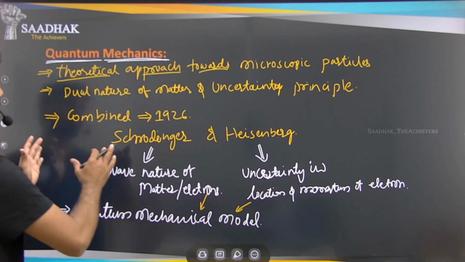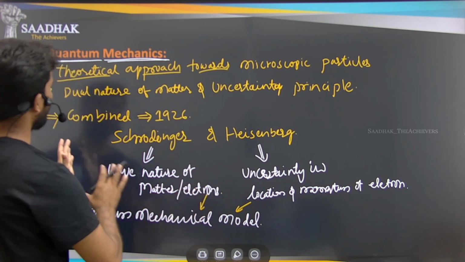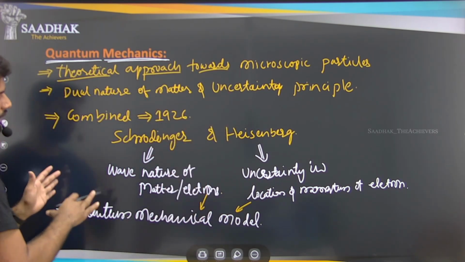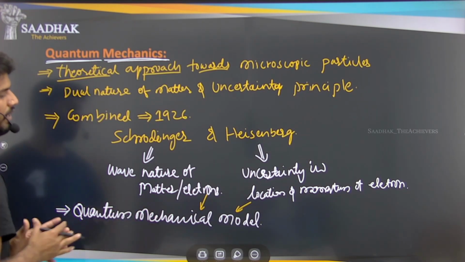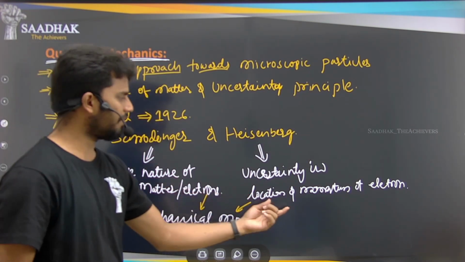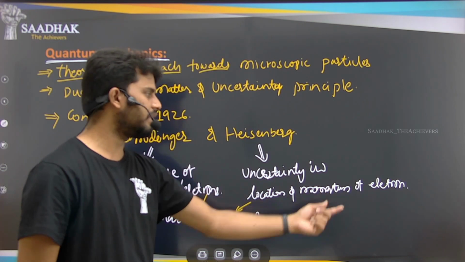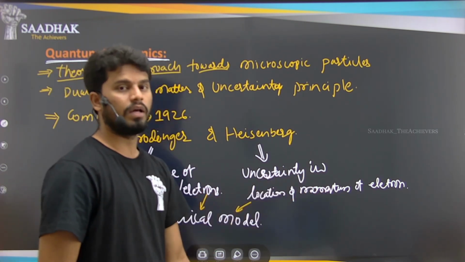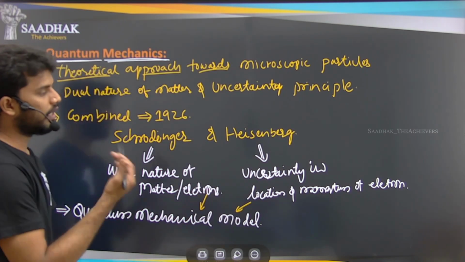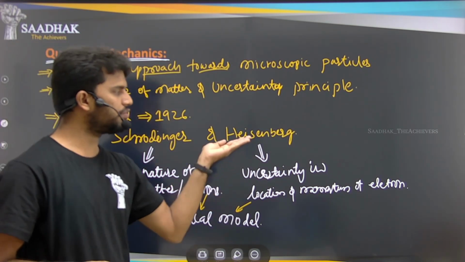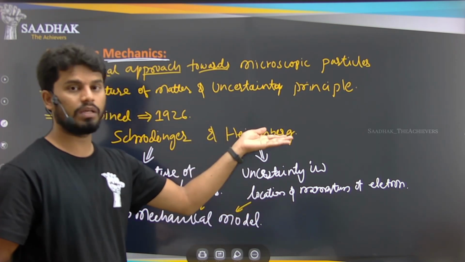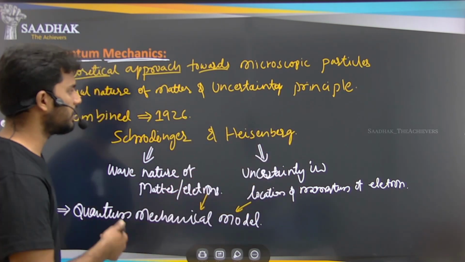Whatever we are saying, the wave nature of matter or the uncertainty principle, helped us to form this quantum mechanical model. We have already discussed Heisenberg's uncertainty principle and its properties, how we are able to explain these properties, and how we can use this uncertainty principle in finding the other properties of electrons in an atom.